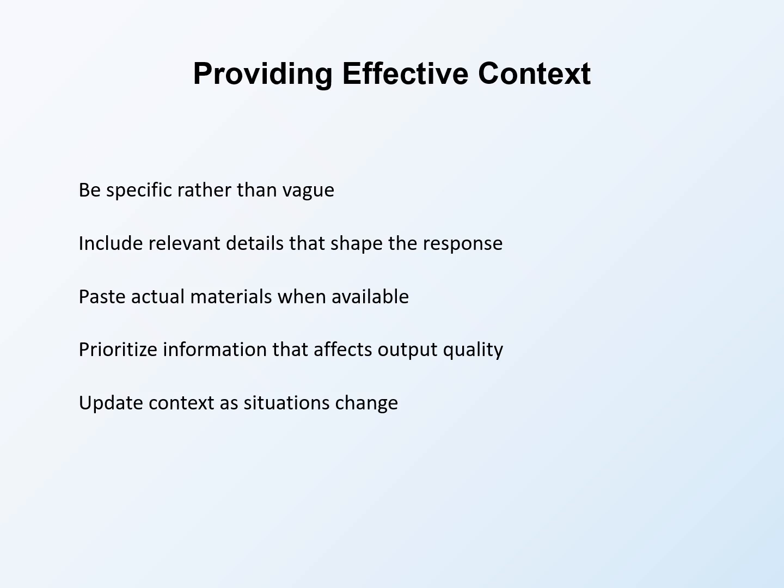These principles guide effective context provision. Be specific rather than vague in your descriptions. "We serve underserved populations" is vague. "We serve low-income families in rural Appalachian communities who face significant healthcare access barriers" is specific. Specificity enables targeted responses. Vagueness produces generic responses.